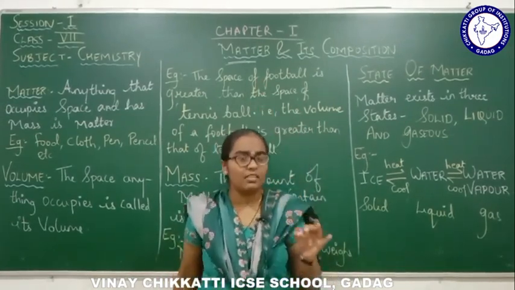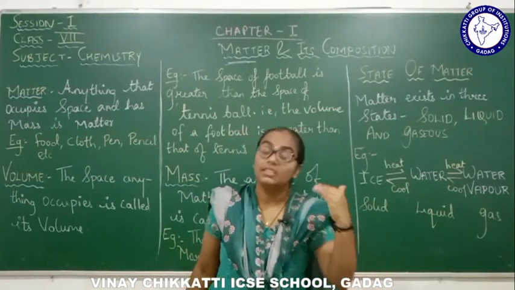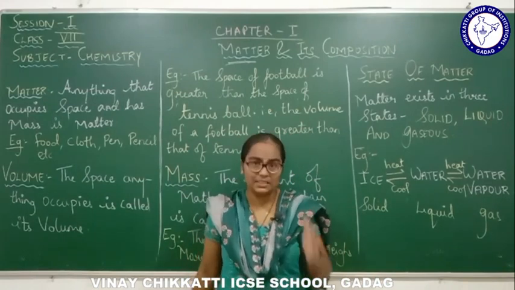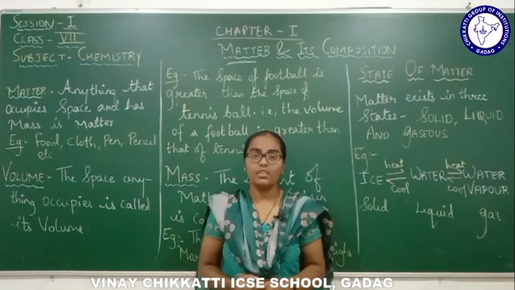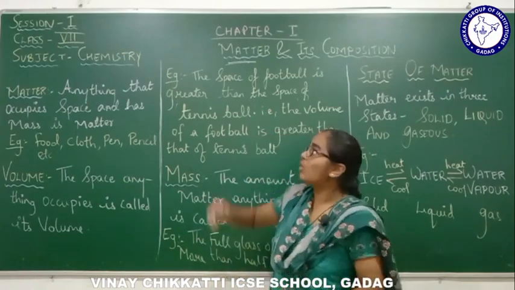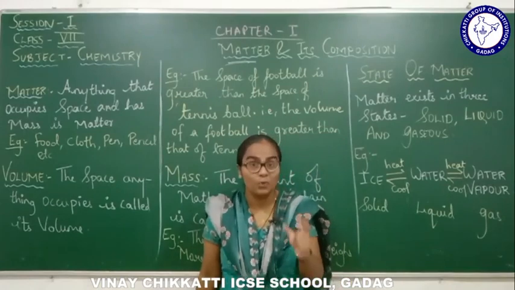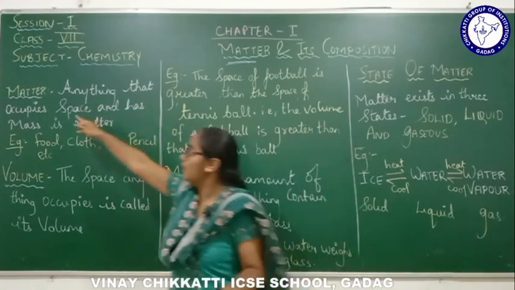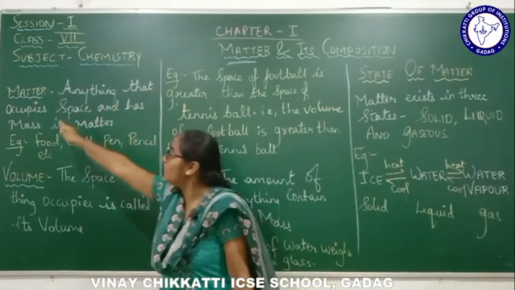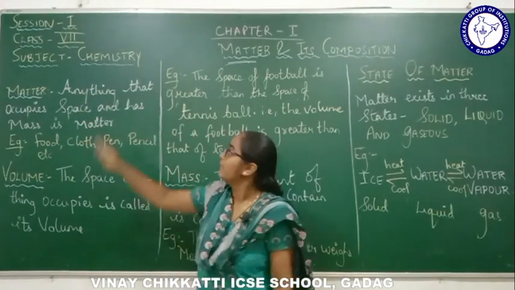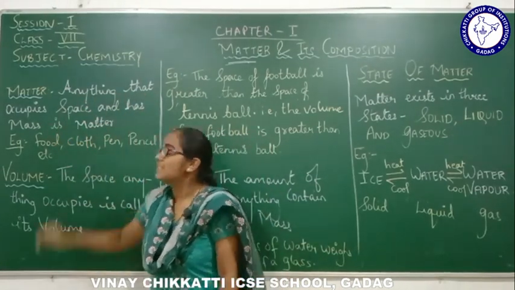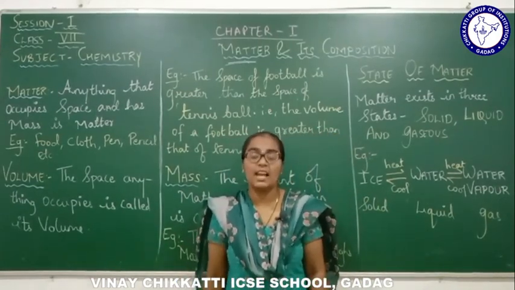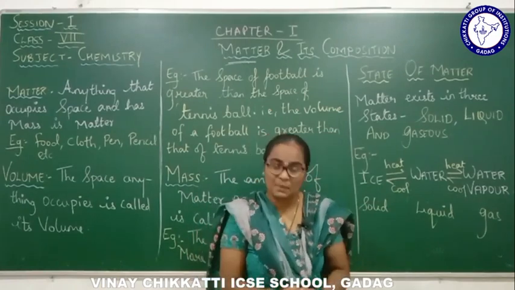This word matter you have already studied in 6th standard, or you have already heard in 6th standard. But this is the recapitulation again in the 7th standard. Now what is meant by this word matter, right? Matter is nothing but anything that occupies space and has mass. Any substance which has mass and occupies space is called matter.